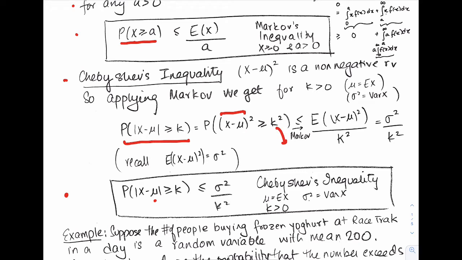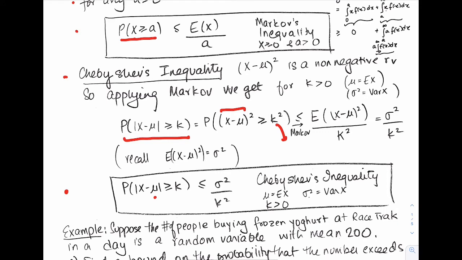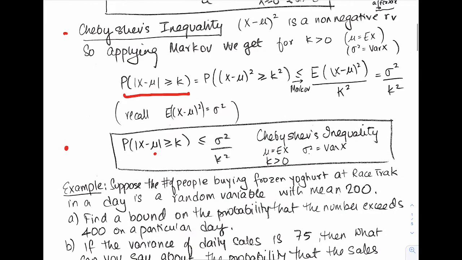So that's what you have, and you can get a bound. Now, you don't have to obviously look at x minus mu whole squared. Really, the goal was to look at this x minus mu in absolute value bigger than or equal to k. So you have that is less than or equal to the variance over k squared. So this is really Chebyshev's inequality right here. And you can estimate with what probability the random variable is k away from the mean.